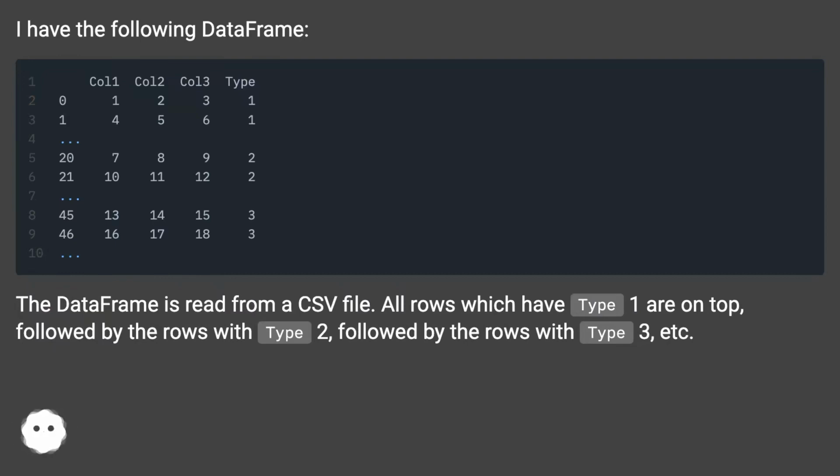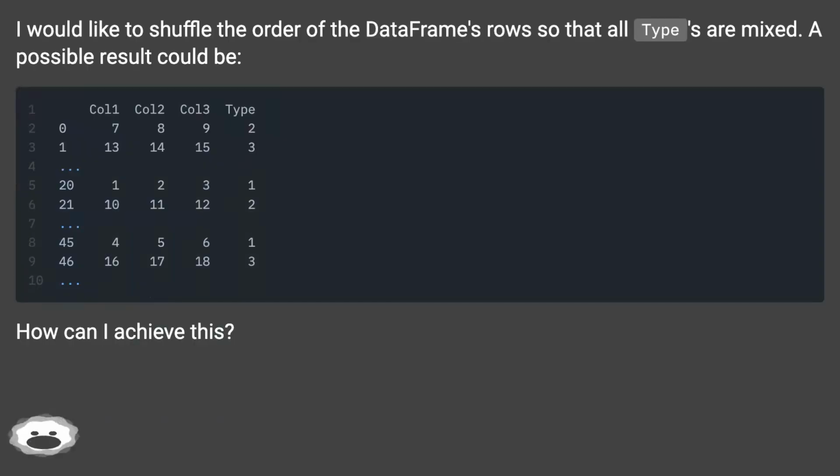All rows which have type 1 are on top, followed by the rows with type 2, followed by the rows with type 3, etc. I would like to shuffle the order of the data frame's rows so that all types are mixed. A possible result could be... how can I achieve this?